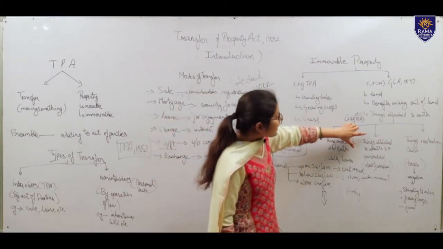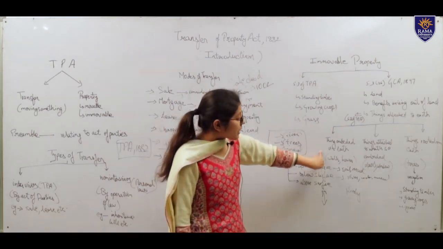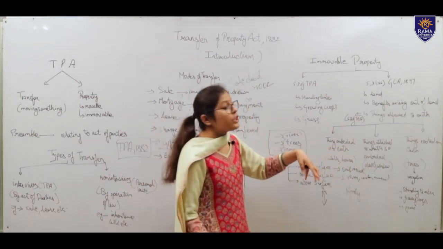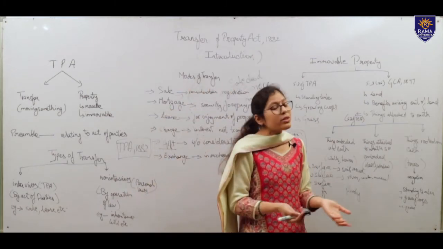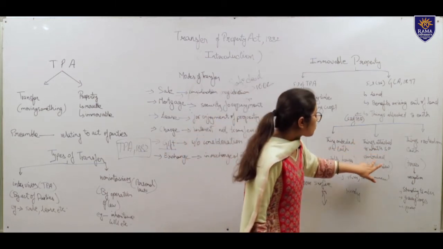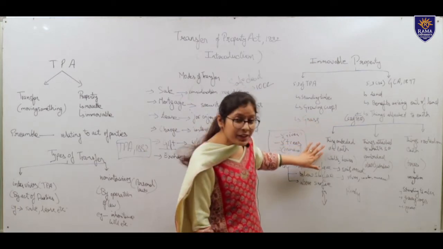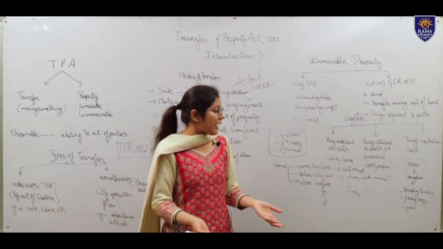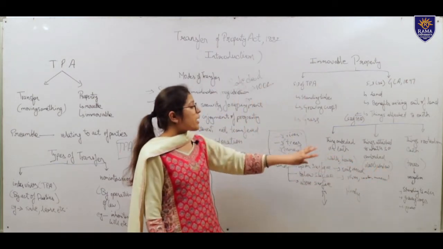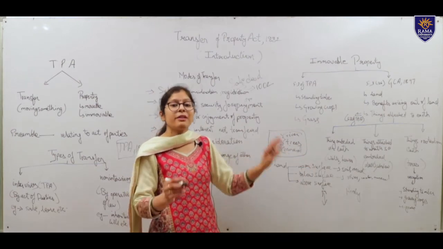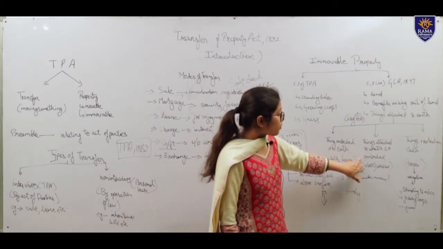Now what are things attached to what is so embedded in the earth? They would be the doors and windows. Now the most important element here is that only those things could be things attached to what is so embedded when they are attached for the beneficial enjoyment of what is embedded in the earth and are permanently attached. Examples would be doors and windows. How? Doors and windows are attached to the buildings and houses for the beneficial enjoyment of those buildings. So these are things attached to what is so embedded.